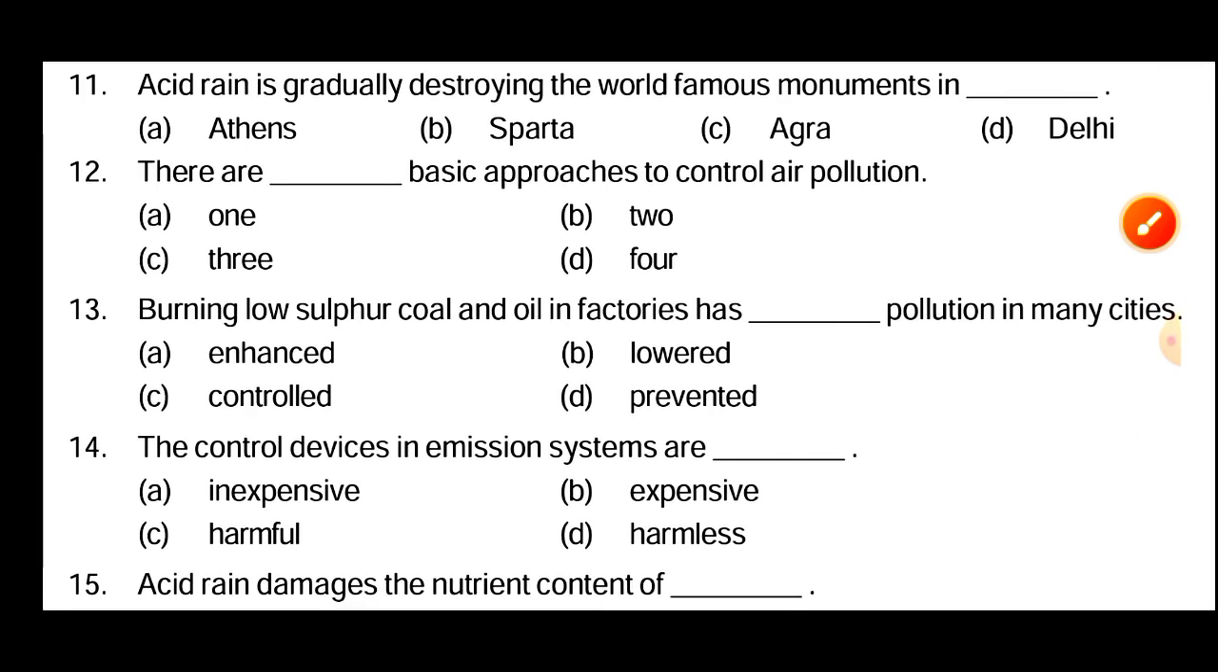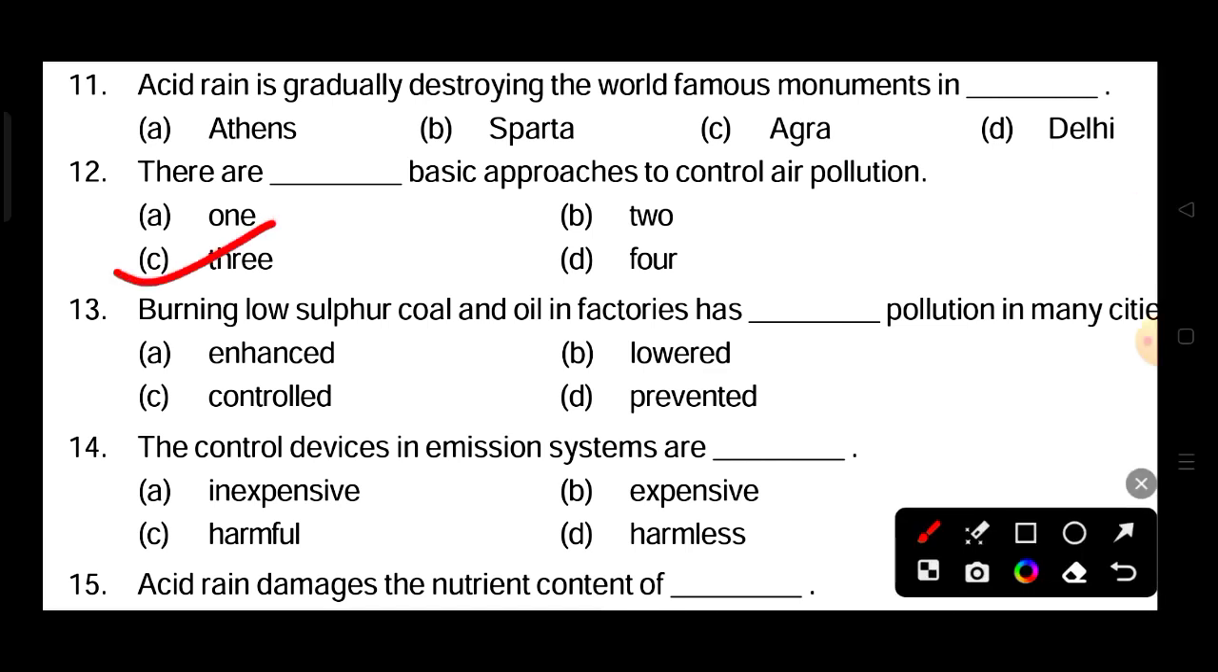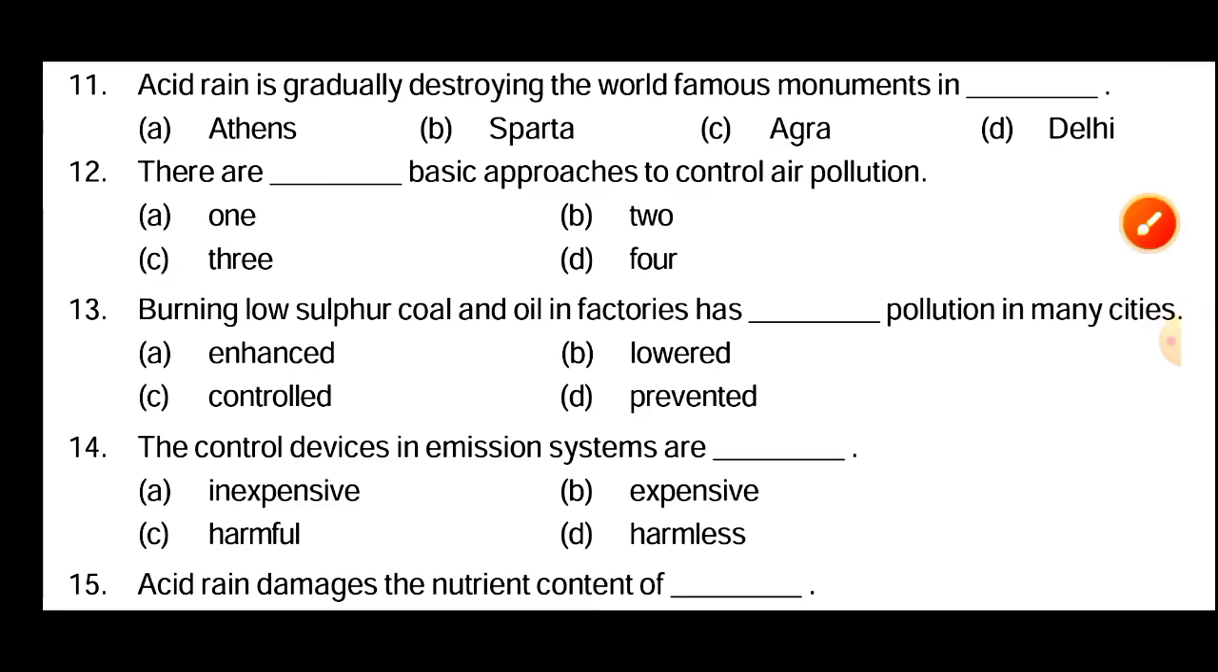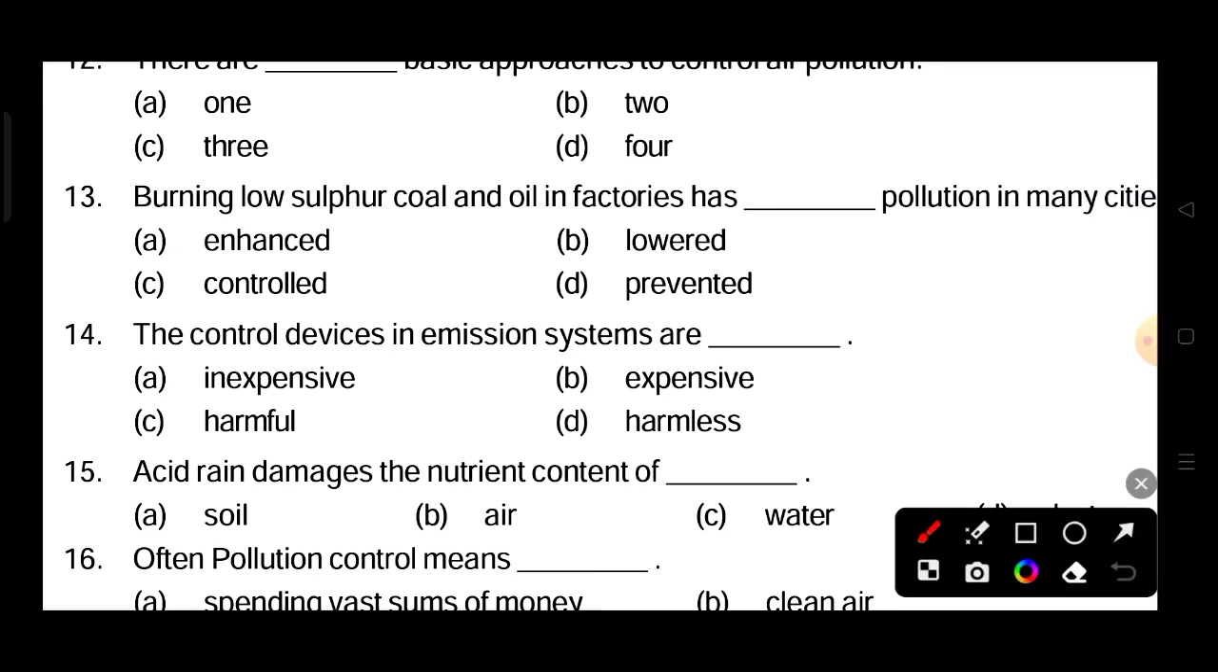Next question. There are dex basic approaches to control air pollution. So the answer is 3. There are 3 basic approaches to control air pollution. Next question. Burning low sulfur coal and oil in factories has dex pollution in many cities. So the answer is lower pollution in many cities.